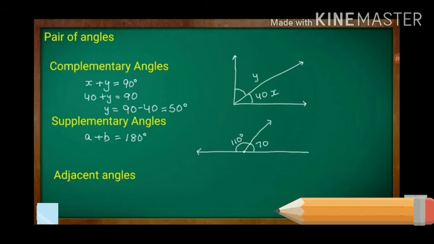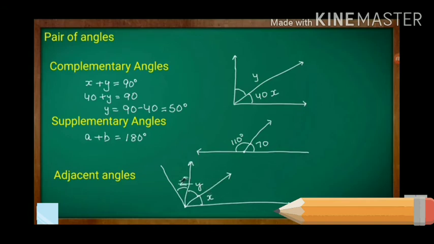And the next concept is adjacent angles. What are adjacent angles? Two angles are adjacent when they have a common side and a common vertex but do not overlap. For example, see the figure here. Here angle Z and angle Y are adjacent angles because they have a common vertex and a common side, and angle Y and angle X are adjacent angles because they have a common vertex and a common side.